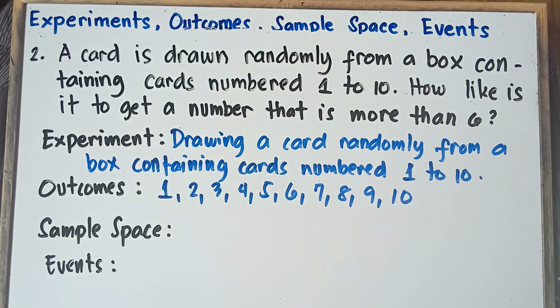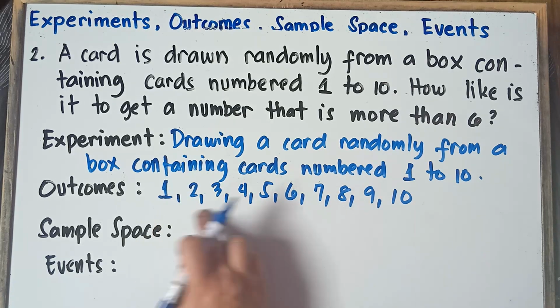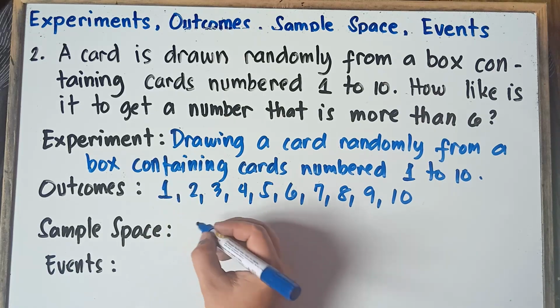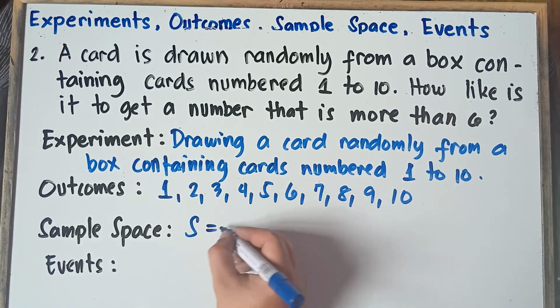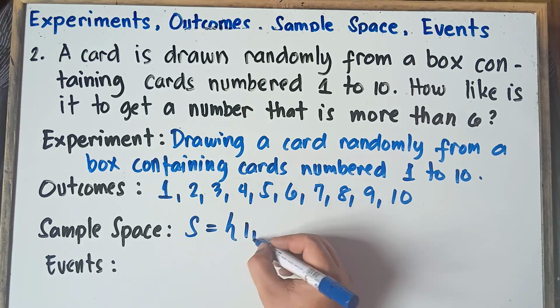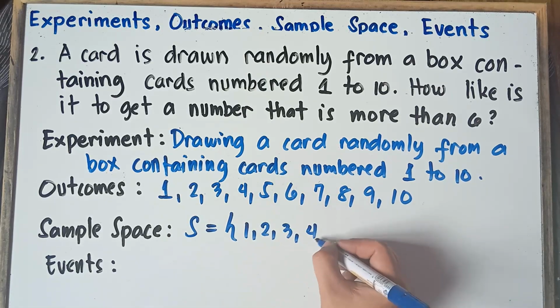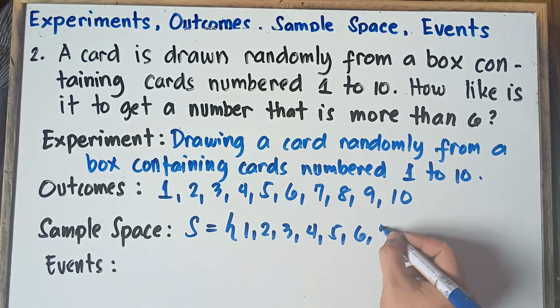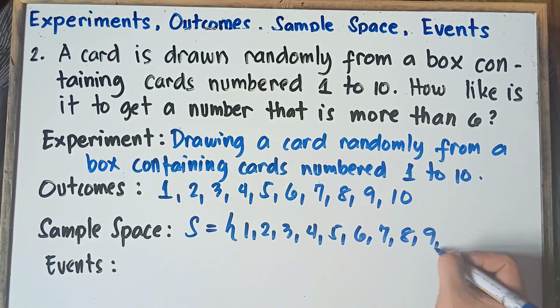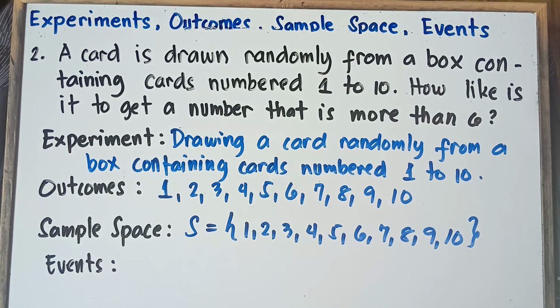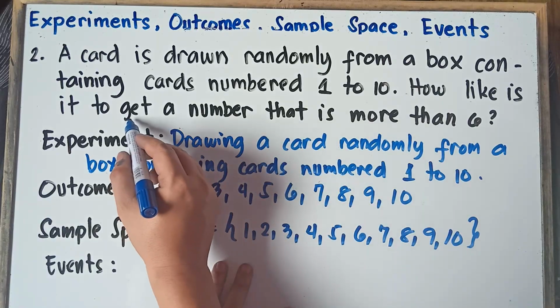And then the sample space, once again, the sample space is the set of all possible outcomes. So we just simply copy this one, denoted by capital S. So S, there will be 1, 2, 3, 4, 5, 6, 7, 8, 9, and then 10. Simple as that, class. Now, our event, class, getting a number that is more than 6.